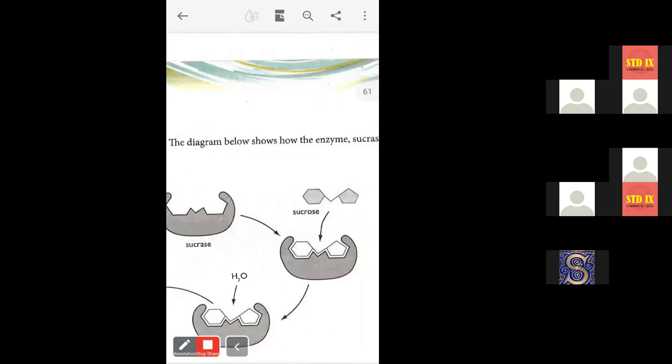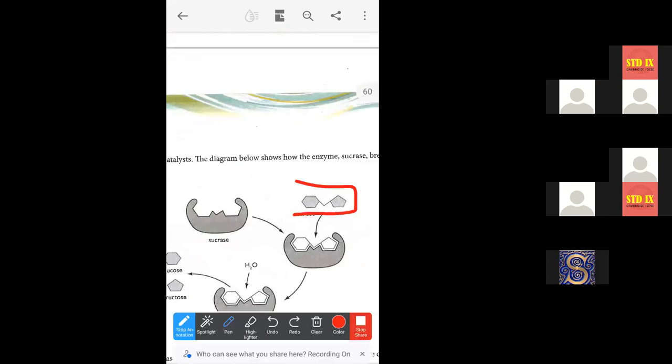Complementary means it can fit into this structure properly. So this is why it is said that the active site is always complementary to the shape of the substrate.